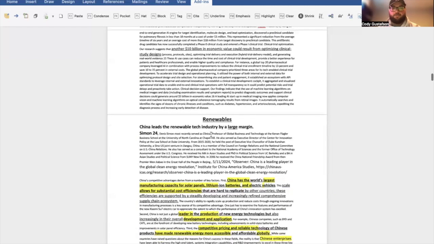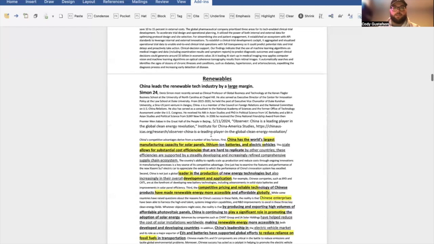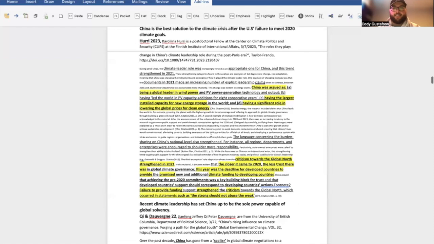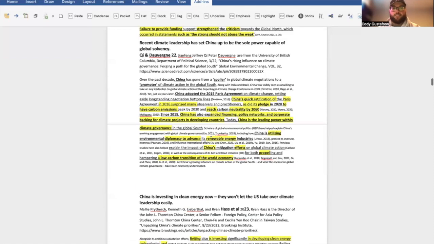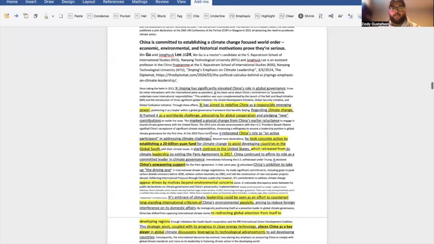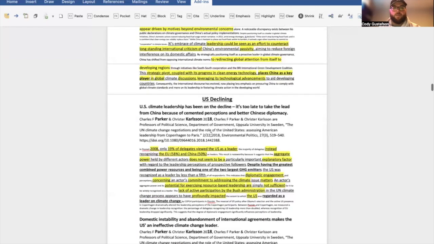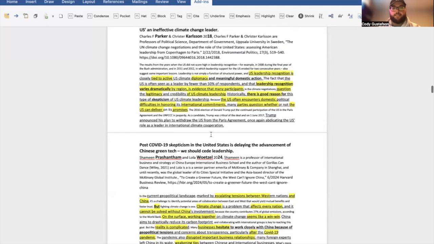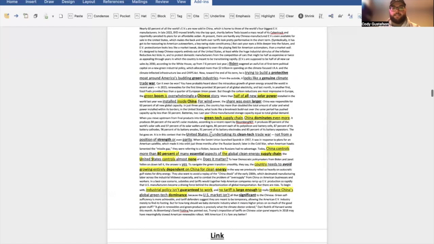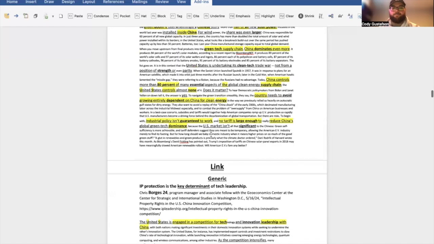And then here you'll have some uniqueness arguments for the renewable internals, that in particular China is leading the market in renewable technology across all different sectors, be it EVs, hydro, geothermal, etc. You also have some uniqueness arguments that show that the United States tech dominance and influence is declining as well.